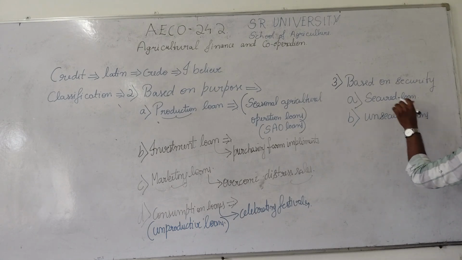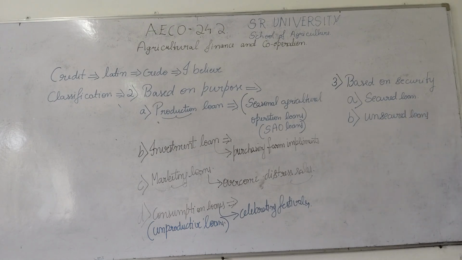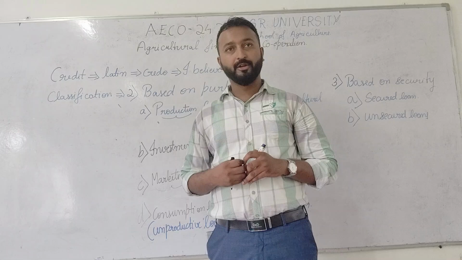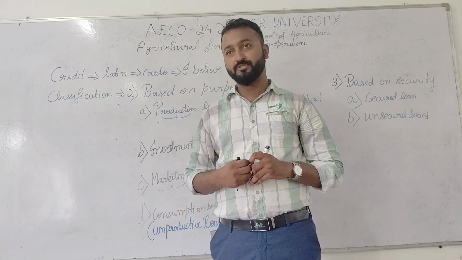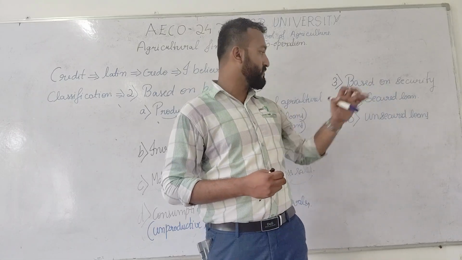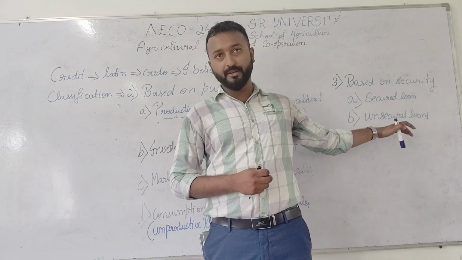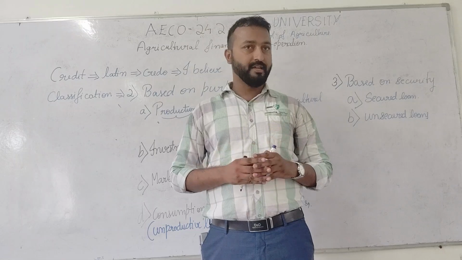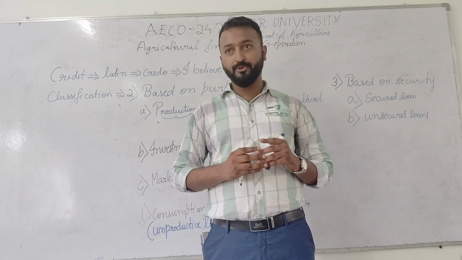So let us know what do you mean by this secured loans and unsecured loans. Secured loans will be nothing but it is like secured in nature. There will be some sort of surety for secured loans. So what do you mean by this unsecured loans? Unsecured loans, by the name itself it will tell that there is no security for this unsecured loans.